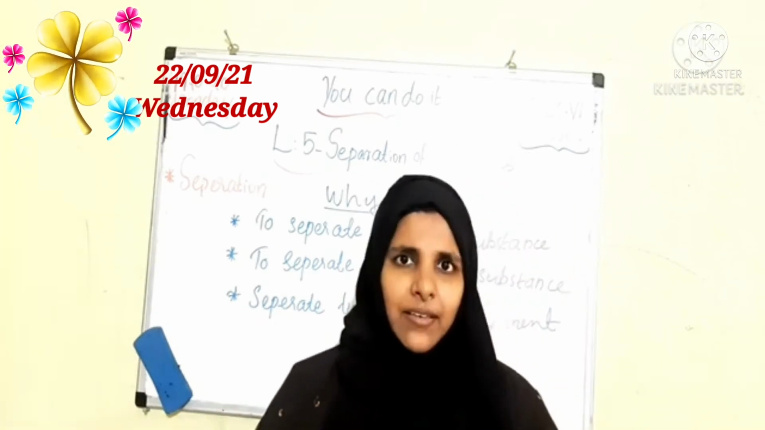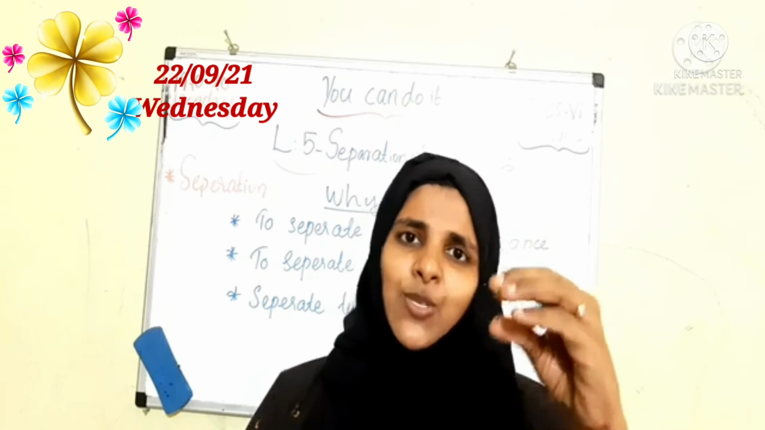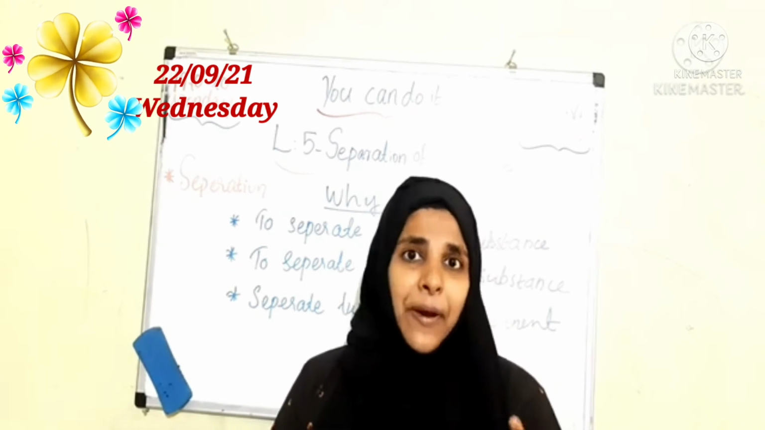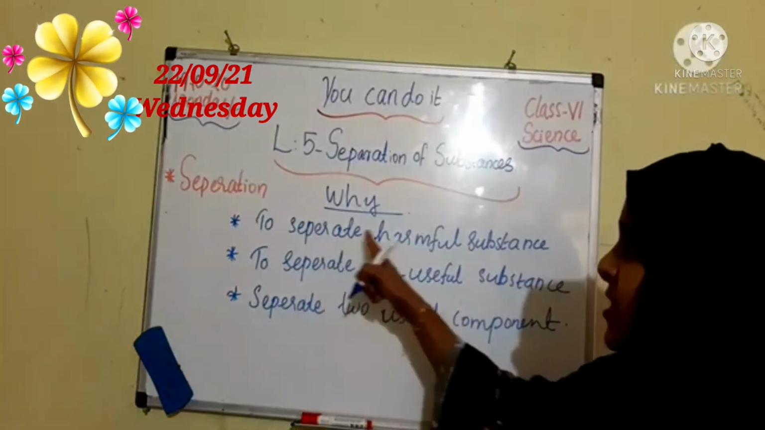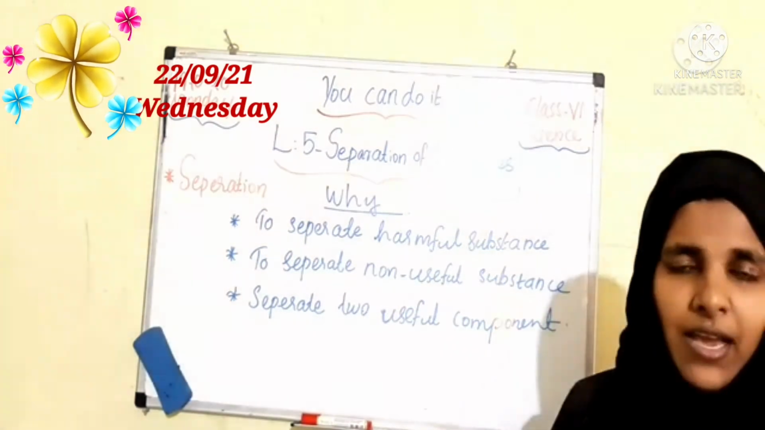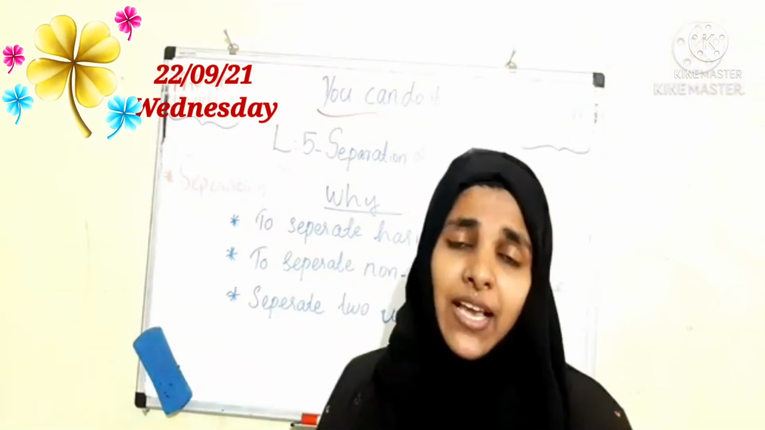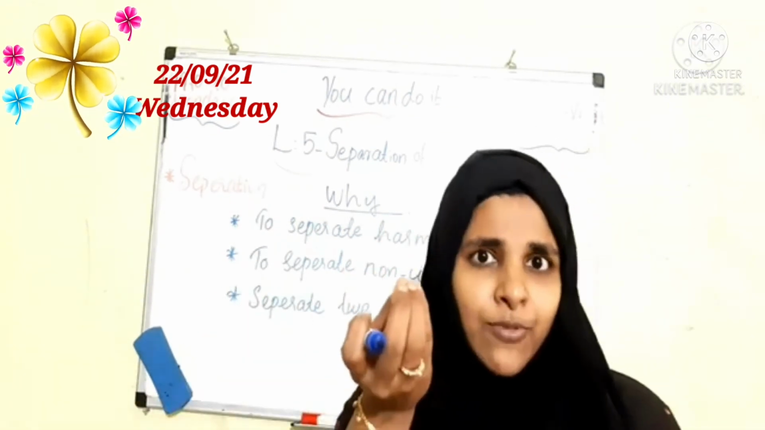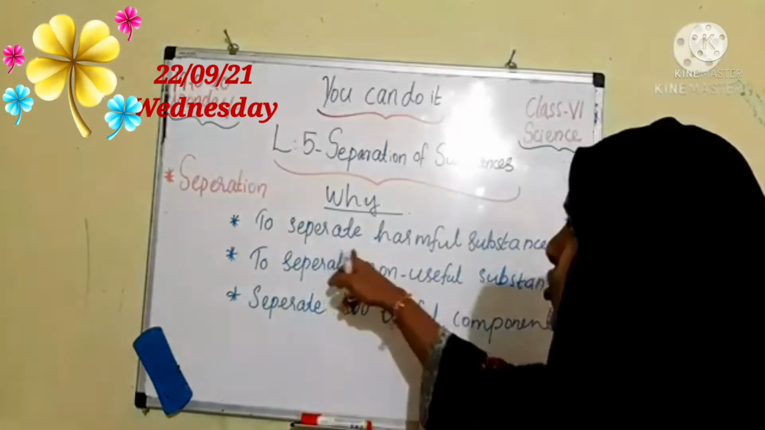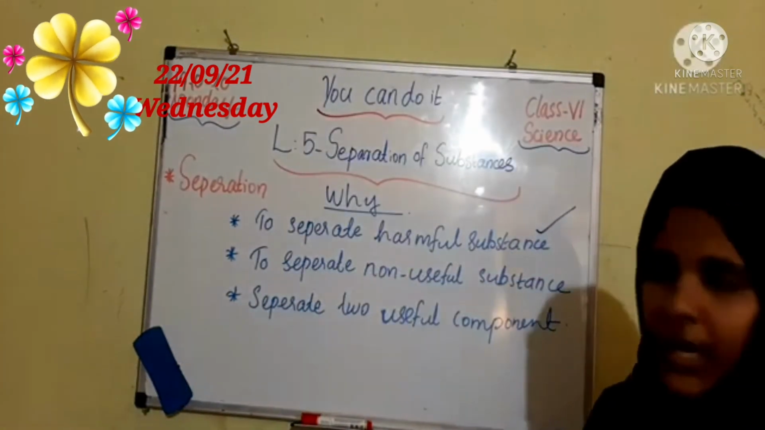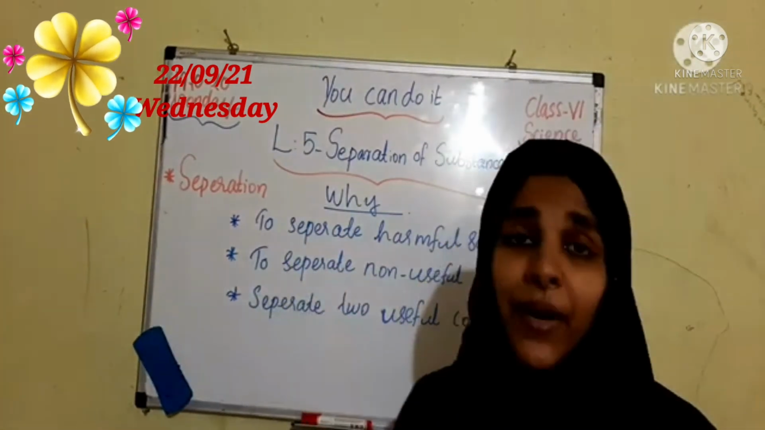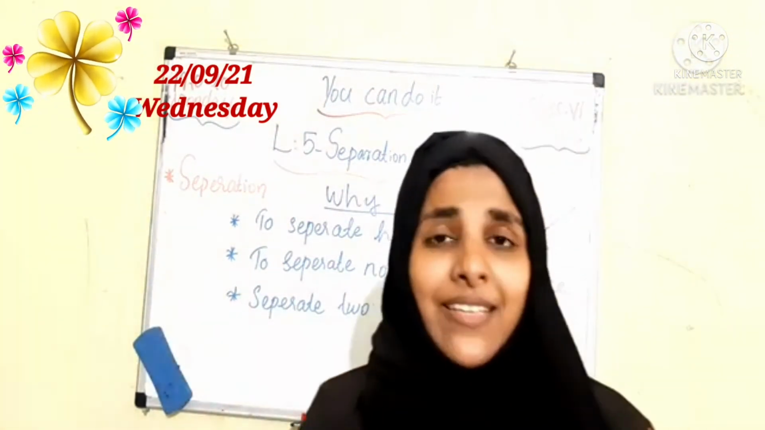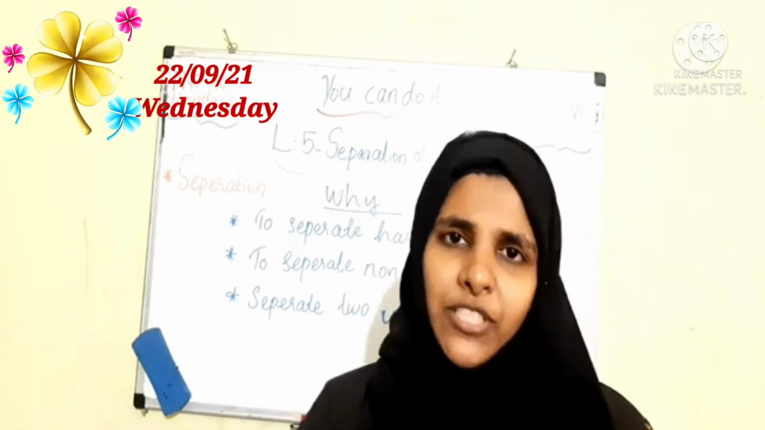Children, why are we doing the separation process? Some purpose will be there, right? We are separating the tea leaves from the tea mixture for getting pure tea. Is it? We can check. To separate harmful substances. Just now I showed that one. I am separating stones from grains or pulses. Stone is a harmful substance for our stomach, right? So, to separate harmful substances. Okay. And another thing, to separate non-useful substances. Non-useful substance means we are separating the tea leaves from tea. That is a non-useful substance, is it?